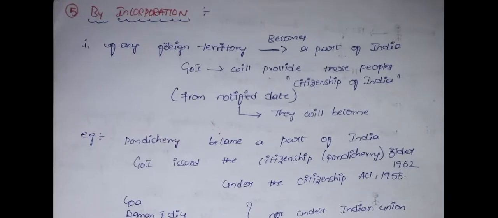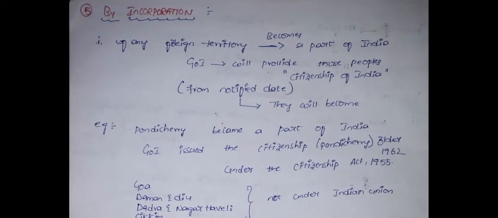Third process is by incorporation of territory. It means any foreign territory which becomes a part of India, the government of India will provide citizenship to those people. The government of India will announce a notified date, and from that date they will become Indian citizens. Example: Pondicherry.